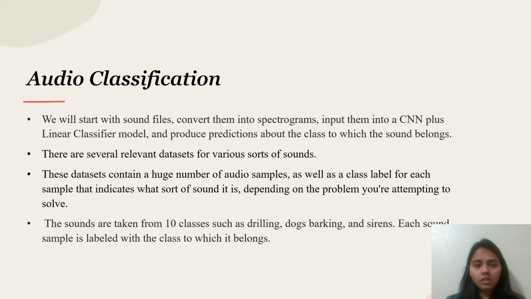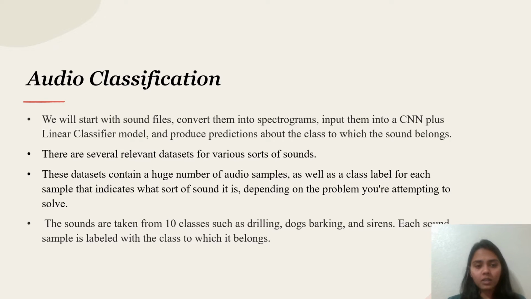In this project, we go with a step-by-step process: first we download a data set, then convert the audio into spectrograms, and then input the spectrogram images to the CNN, which processes them into a form that can be input into the linear classifier,